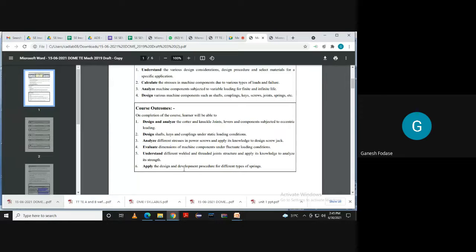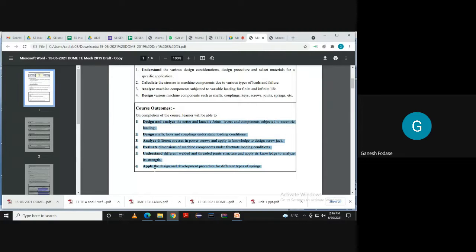And the fifth one is you should be able to understand different welded and threaded joints, their structures, and apply that knowledge to analyze their strength. So you should be able to analyze the strength of welded and threaded joints. And the sixth one is you should be able to apply design and development procedures for different types of springs. Now, when you go through this, you understand how this subject is important.